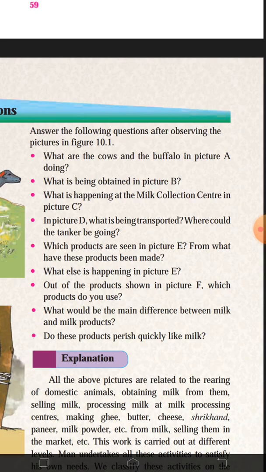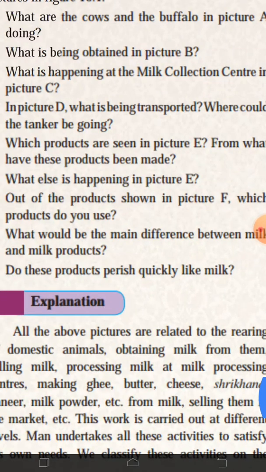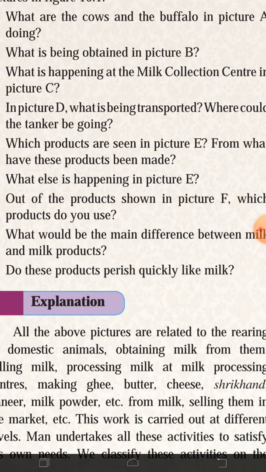What would be the main difference between milk and milk products? Milk is perishable, it can be spoiled very early, but milk products, which are made from that milk, are durable, they last for a long time. And the last one, do these products perish quickly like milk? No, they don't get spoiled as milk does.